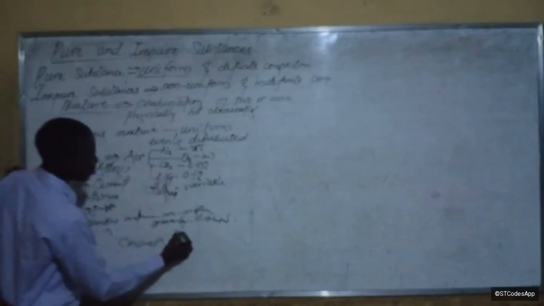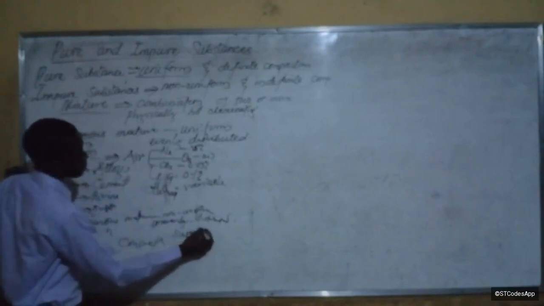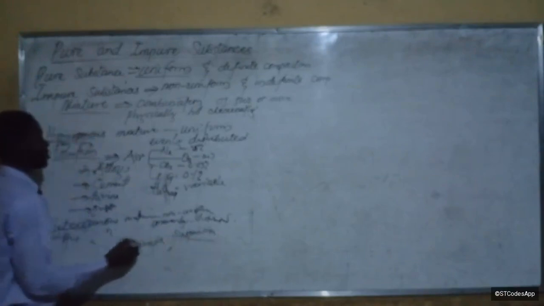now listen. One thing about heterogeneous mixtures is that they form suspension. Not all of them, but many of them form suspension. Good. Now, what is a suspension?